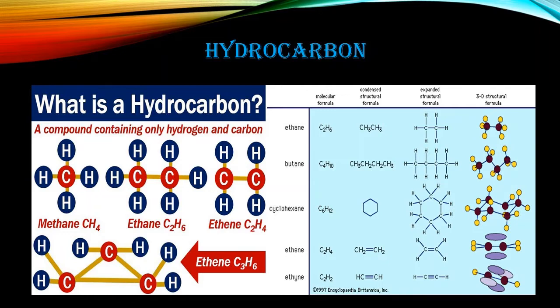But the important thing is that hydrocarbon is divided into two main types: saturated hydrocarbon and unsaturated hydrocarbon. It can also be summarized in the forms of branched and straight. These are some examples: butane, ethane, methane. These are the structures depicted here, and you are seeing that these are straight chains. These are the cyclic forms, the rings. So these compounds are arranged in different forms.